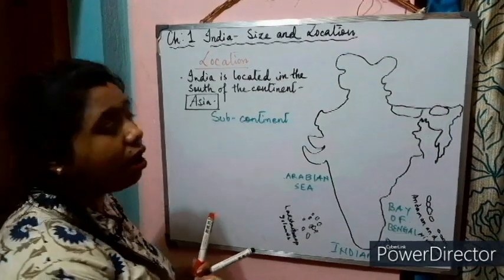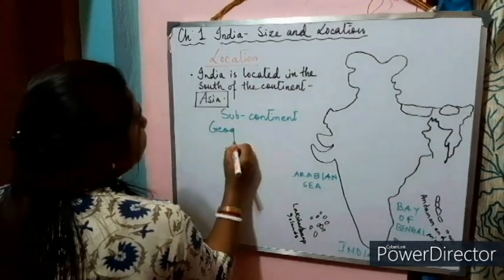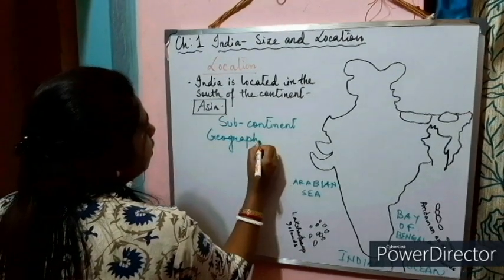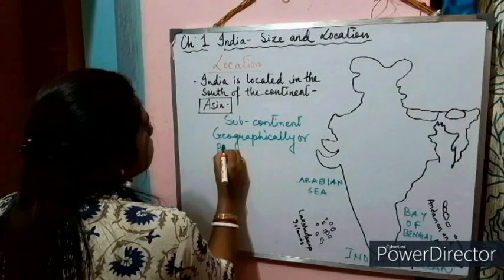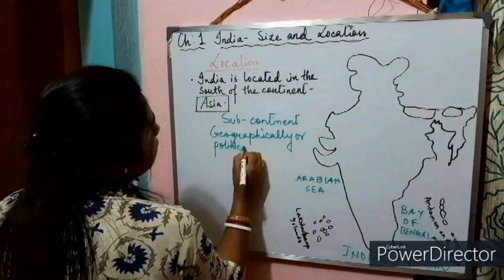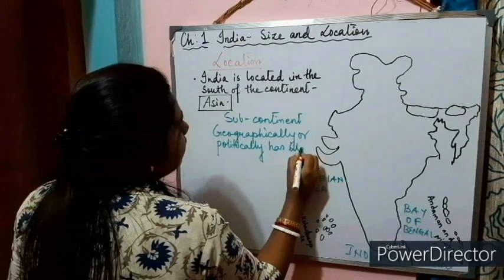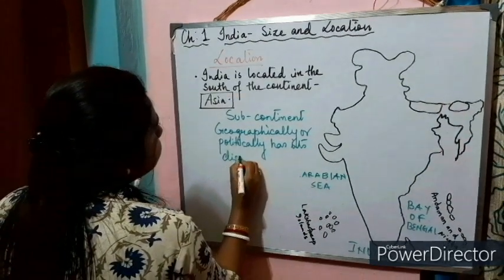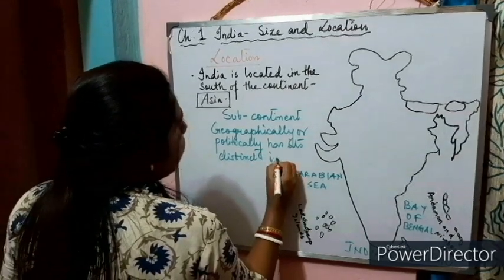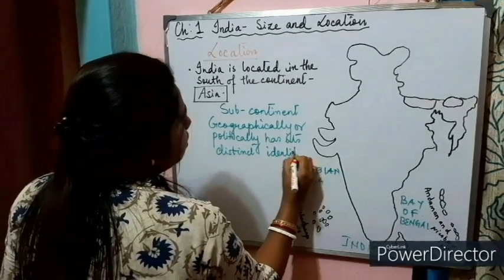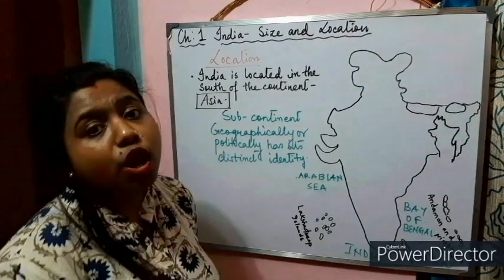Subcontinent means an area which is geographically or politically has its distinct identity, but it is smaller than a continent.